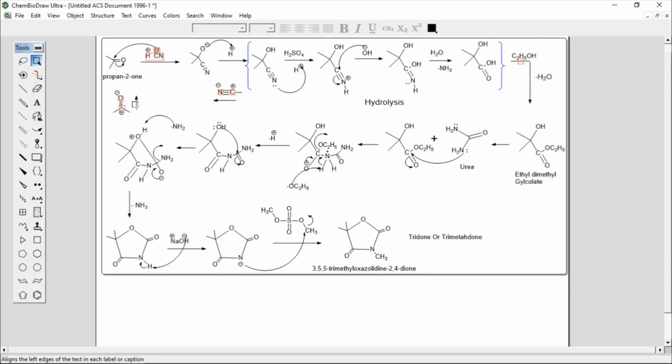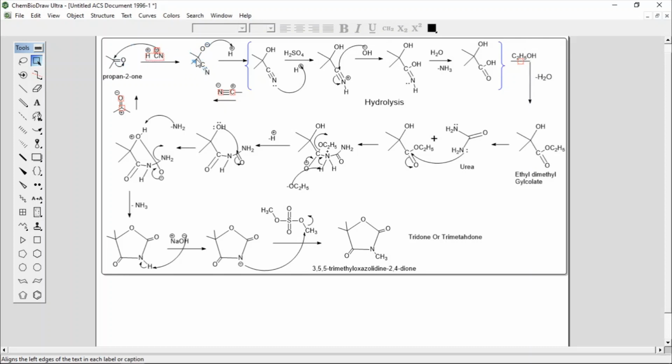You know that the carbonyl group has two bonds, one pi bond and one sigma bond. The sigma bond is strong and the pi bond is weak, so the pi bond will easily break and the bond pair shifts onto oxygen. The oxygen now has an extra electron pair, so we write a negative charge on oxygen, and CN adds to that carbon.